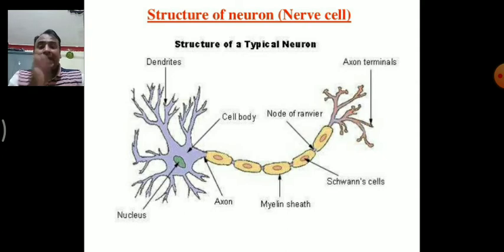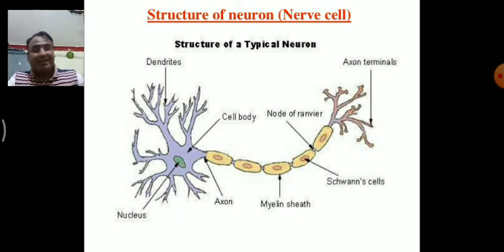Within the axon there is electrical transmission, because potassium and sodium ions are present, and when these ions carry messages from one part to another within the neuron, they produce a charge. So within the axon especially, the message transfer is with the help of charge, which is electrical coordination.